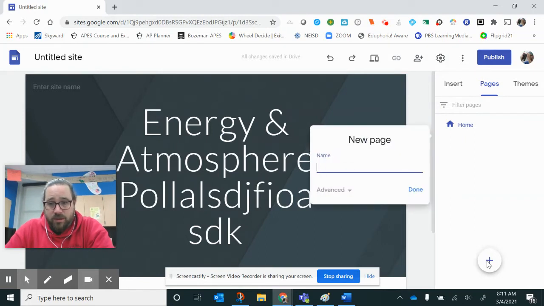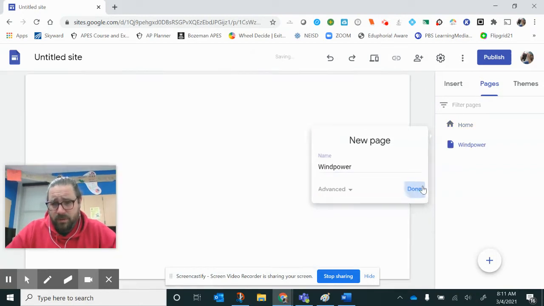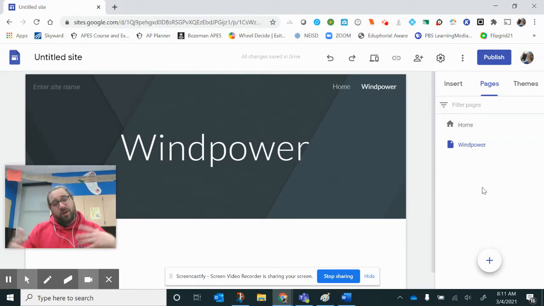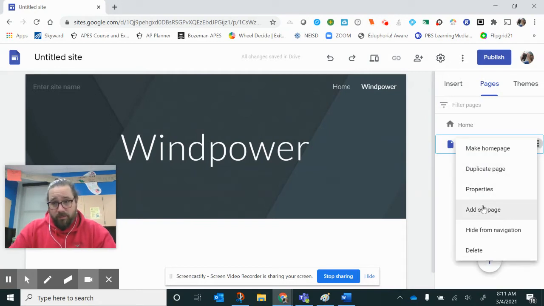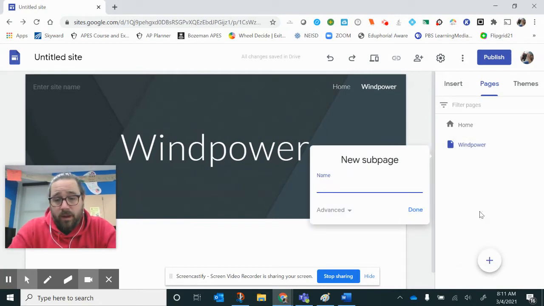Let me add a page and I'll call it Environment. No, I would call this one my energy resource. Let's say I'm doing wind power. I wouldn't actually do wind power because there's not a lot of pollutants with it. So that's where I'll describe the wind power. Probably what I'll do is make a sub page in there called environmental.